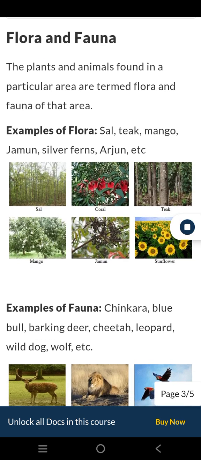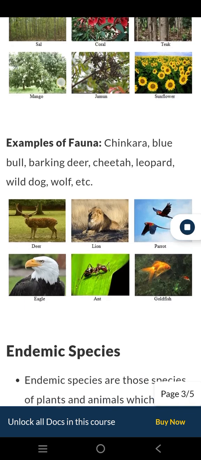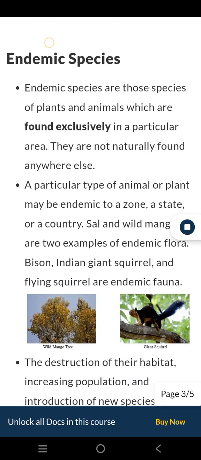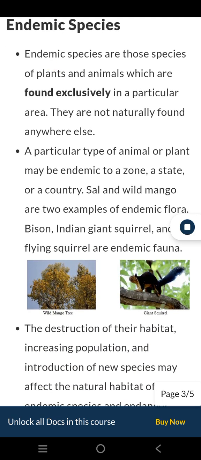Flora and fauna. The plants and animals found in a particular area are termed flora and fauna of that area. Examples of flora: sal, teak, mango, jamun, silver ferns, arjun, etc. Examples of fauna: chinkara, blue bull, barking deer, cheetah, leopard, wild dog, wolf, etc.